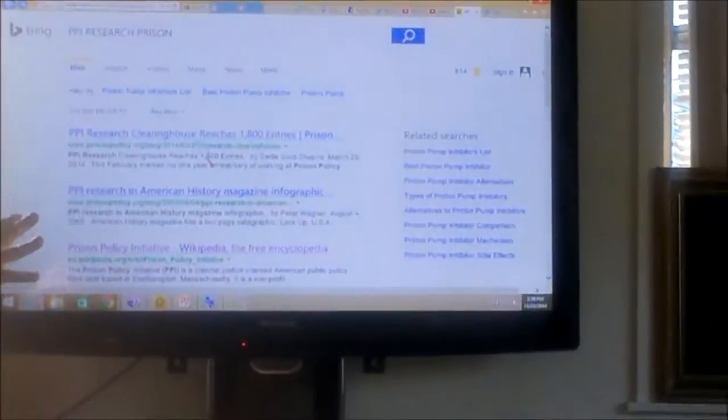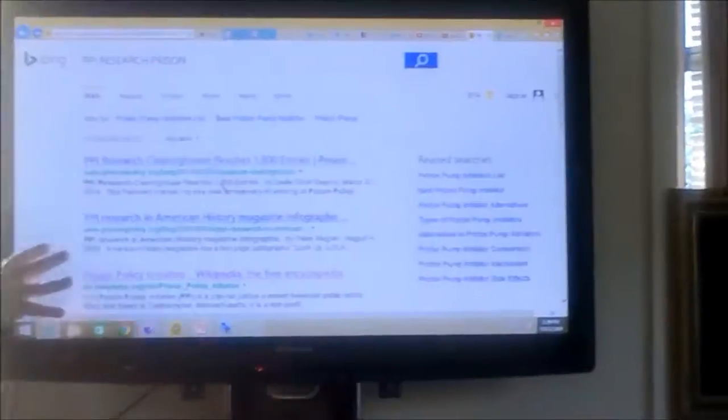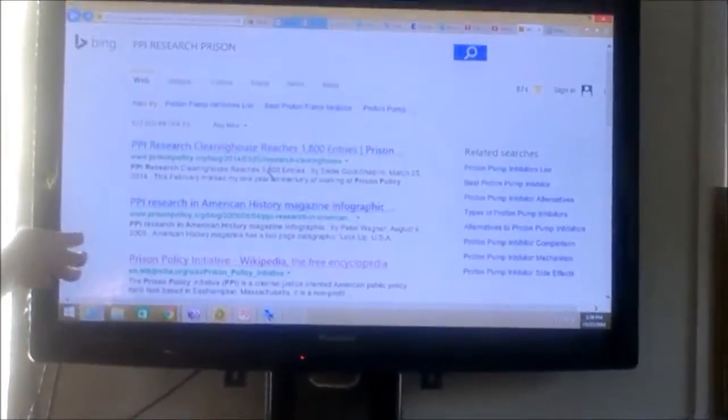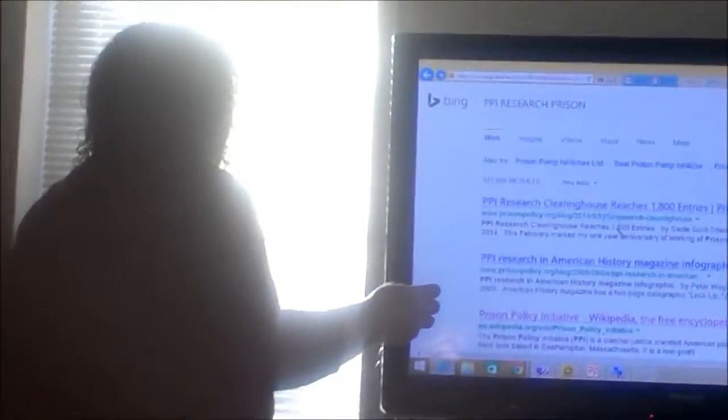Okay, now our main goal is to find 3 sources that support this, so we can gain a better understanding of what's going on with the prisons. So now this is a PPI research clearinghouse, and it says it reaches 1,800 entries. All right, we only need 3 sources for our homework, right?